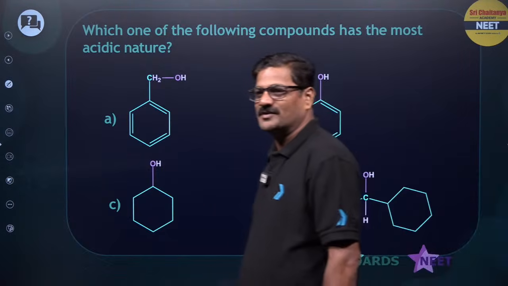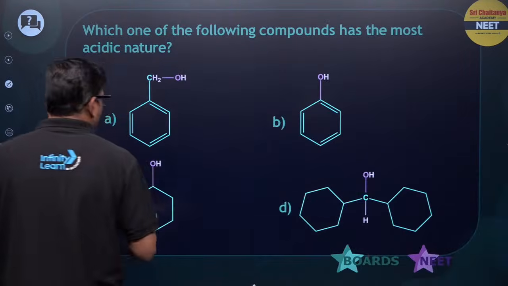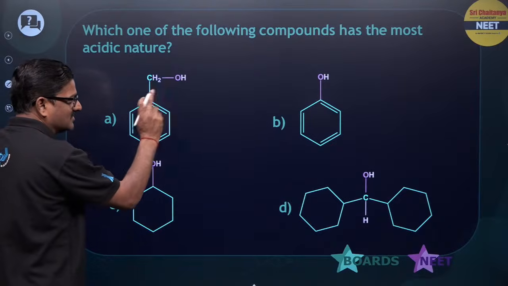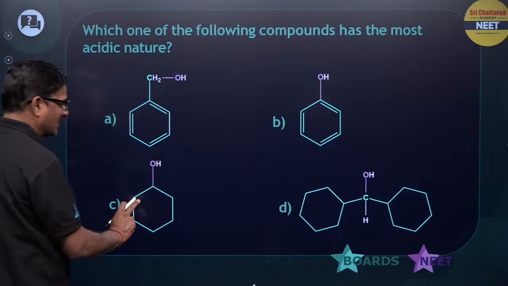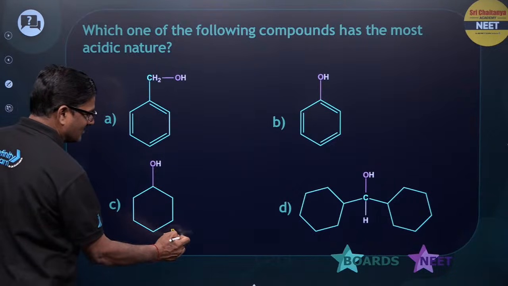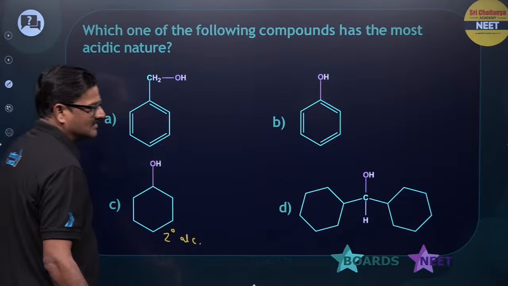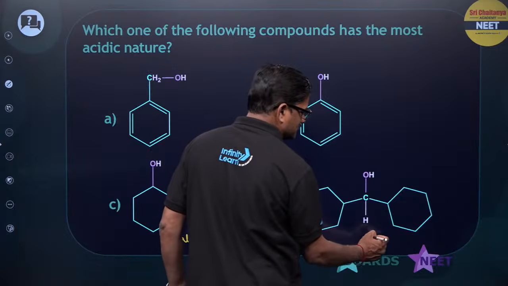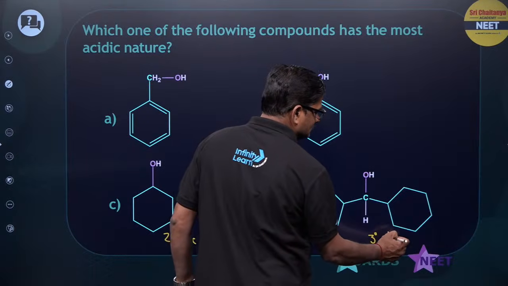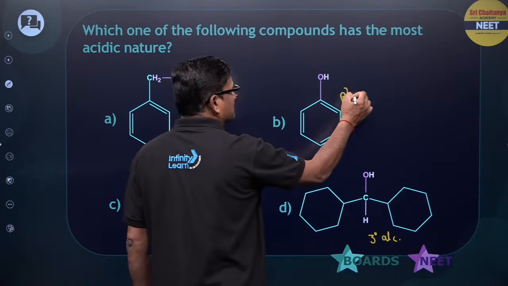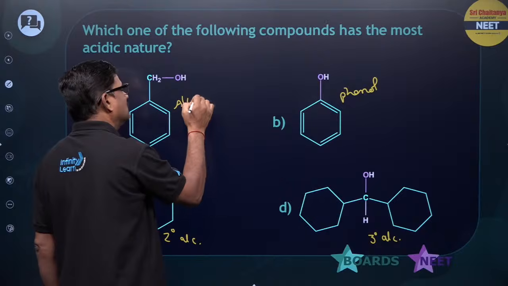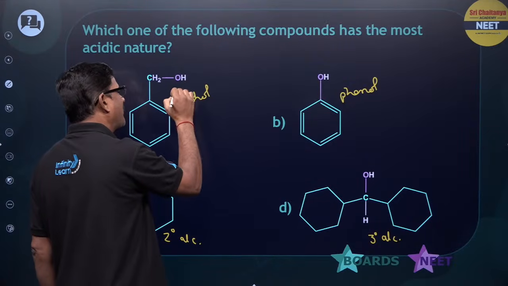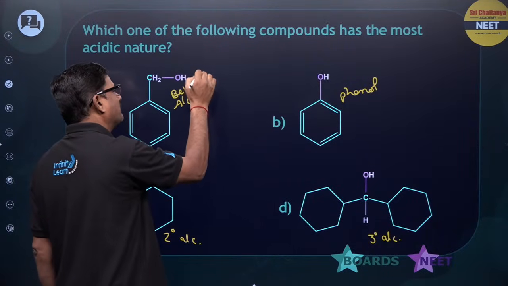Come on, who is going to give the answer? This is a benzyl alcohol, not phenol. This is a phenol. This is a tertiary alcohol, and this is a secondary alcohol. This is a secondary alcohol, and this is a tertiary alcohol, and this is a phenol, and this is an alcohol, or benzyl alcohol, or primary alcohol.